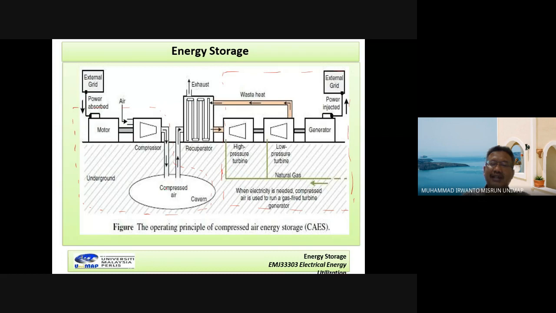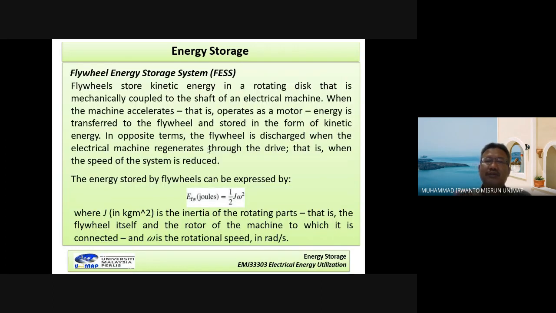When this compressed air is needed, it will flow through here, together with the natural gas combined to increase the efficiency, to move the gas turbine here, and then connect to the rotor of the generator. The stator will produce electricity. So this one is the compressed air energy storage.